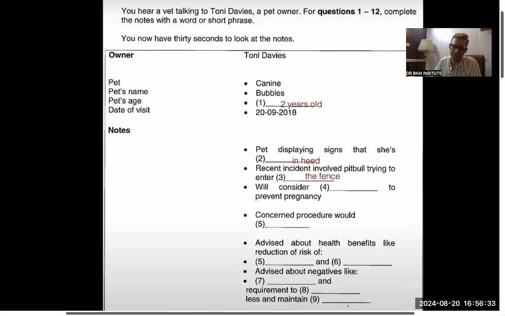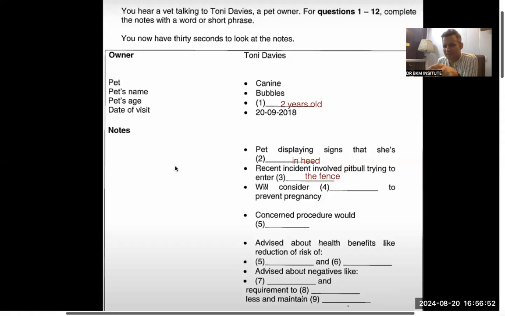I was reading around on the internet about what happens to a dog when she's in heat, and she's displaying all the usual signs. Is Bubbles your only pet? She is. We were considering another, maybe a German Shepherd or a Dachshund, but I don't know if she'll be able to cope with that.